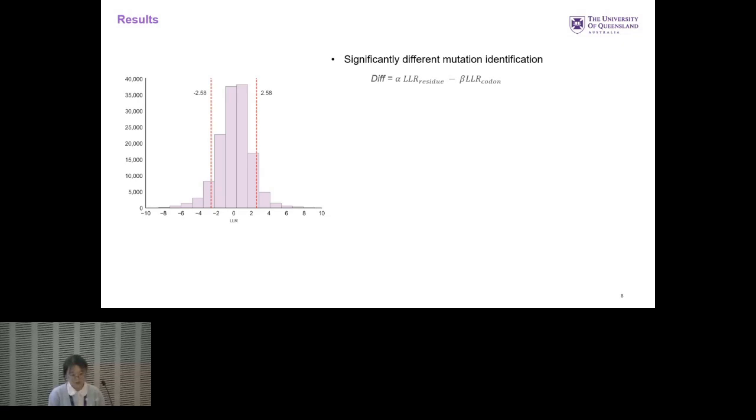Here we provide another resource, that is codon sequences. So in the future it could be a more advanced model that can be further used to classify this mutation effect. And we show the models are complementary, so it can maybe be improved.